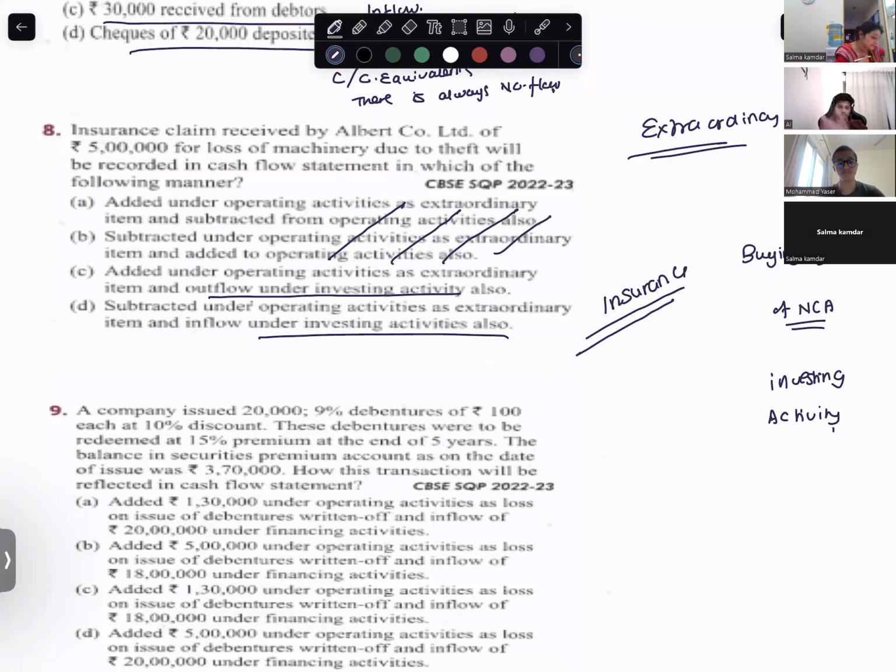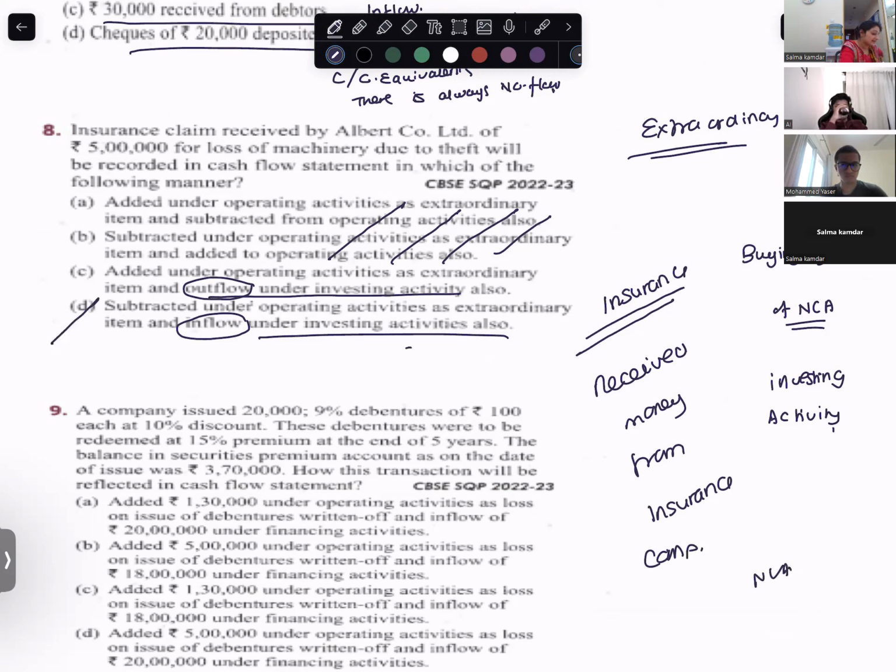Which option? Is this inflow under investing activity or outflow under investing activity? It's inflow. Claim received, right? You have received money from the insurance company for a non-current asset. So it is inflow under investing activity. So it's option D.